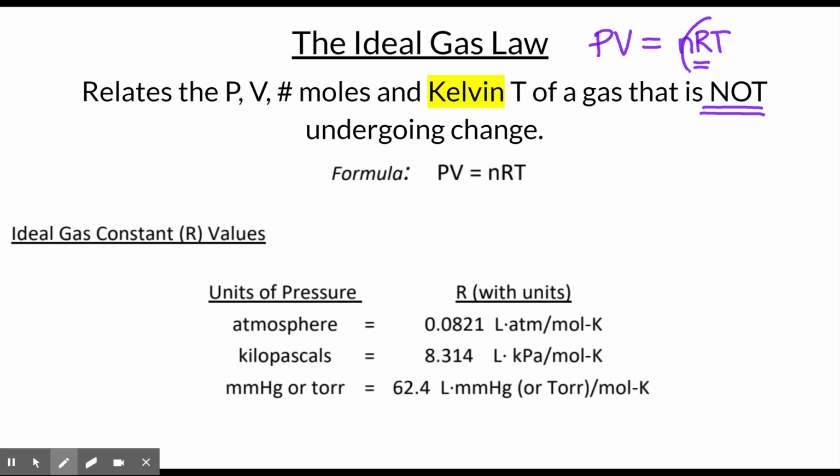So now let's take a look at this R constant. This constant is called the ideal gas constant or just gas constant. And it does have different values depending upon the pressure units of the gas being studied.